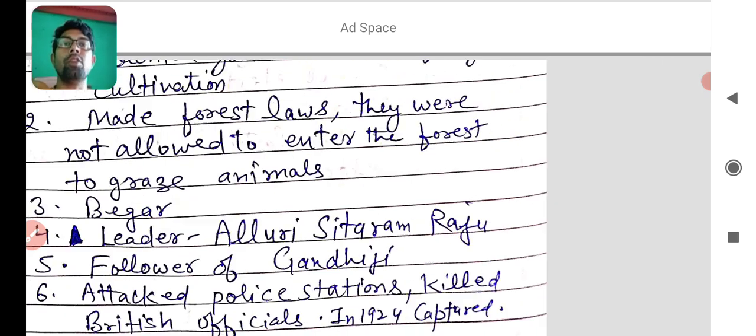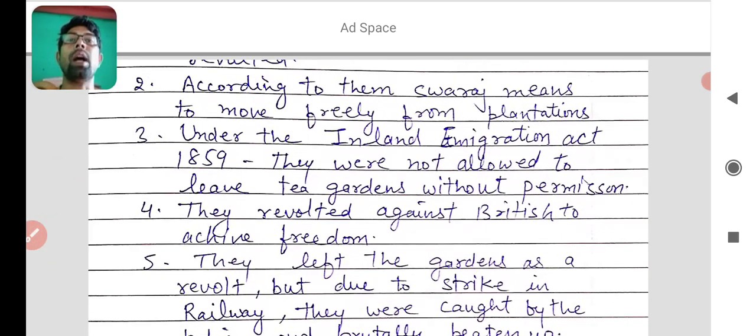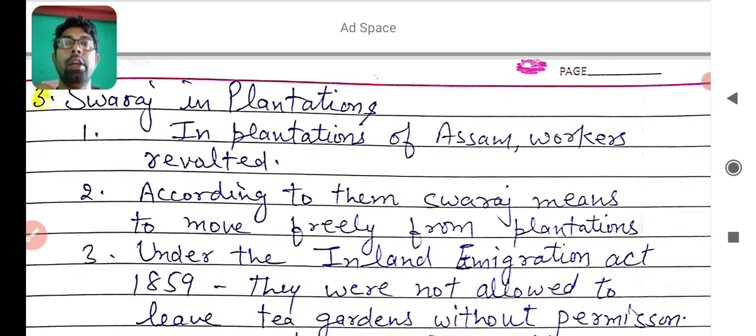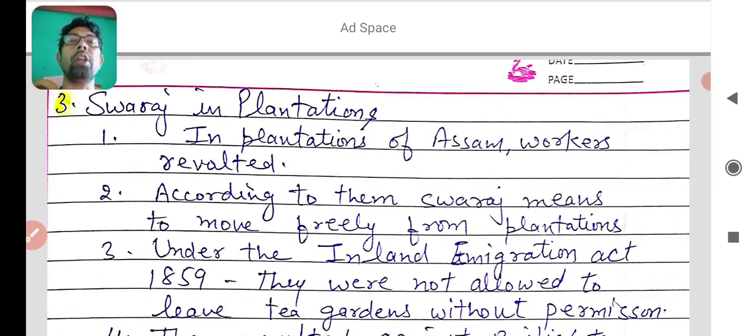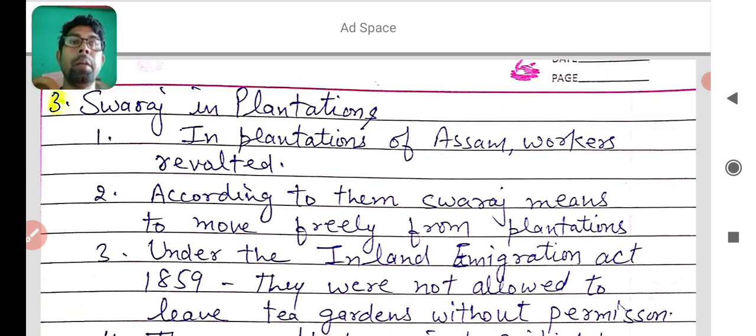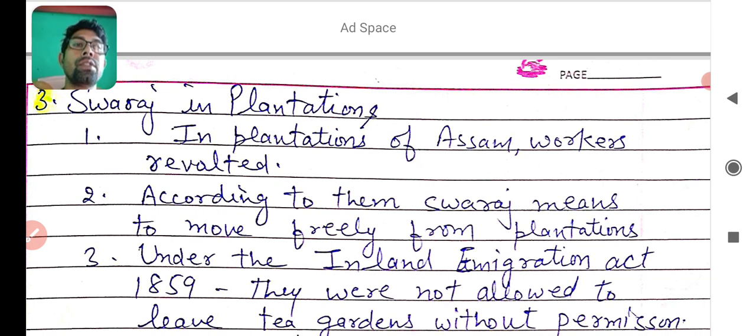And the third major point of today is Swaraj in plantations. It means how did plantation workers participate in the non-cooperation movement? In the plantations of Assam, workers revolted.